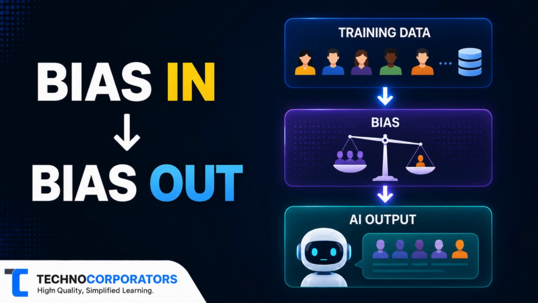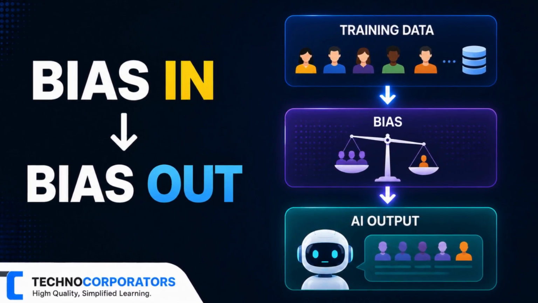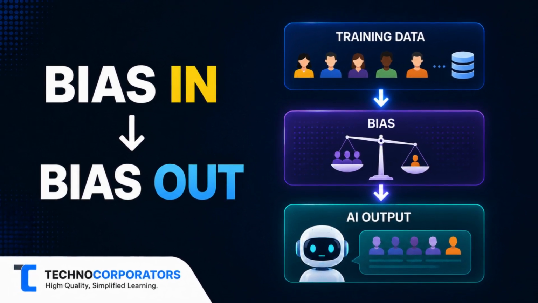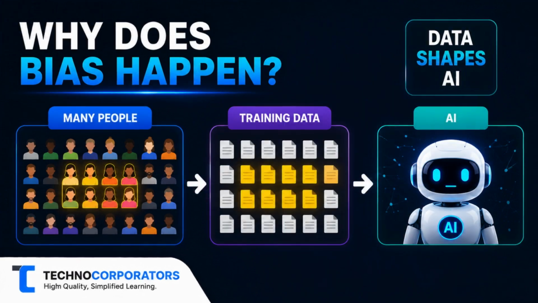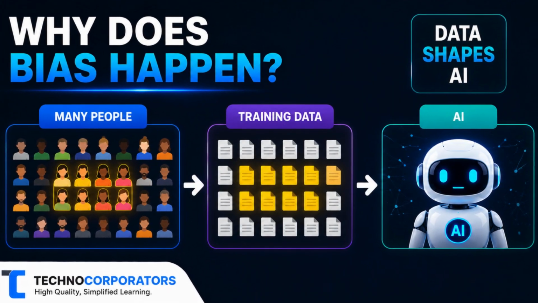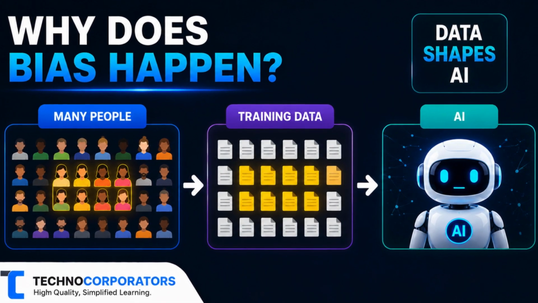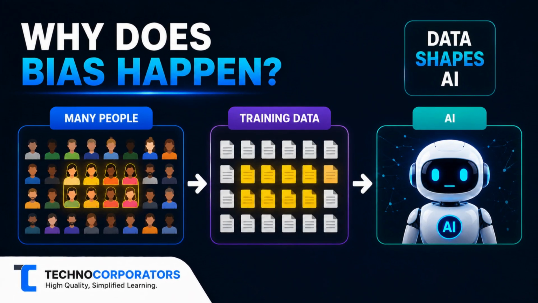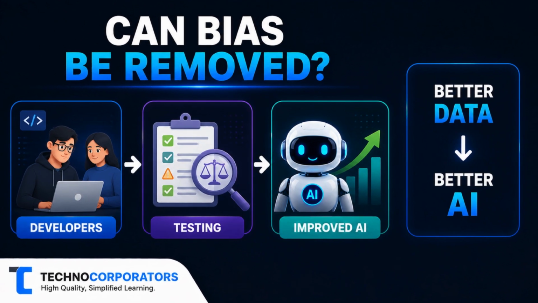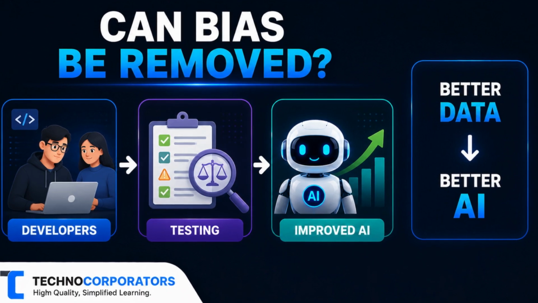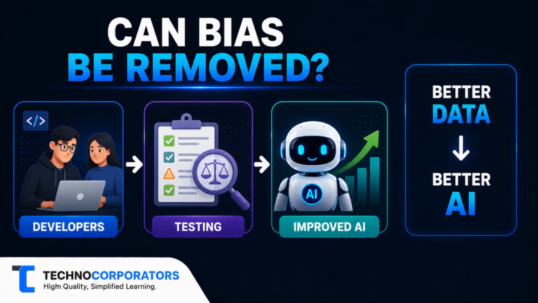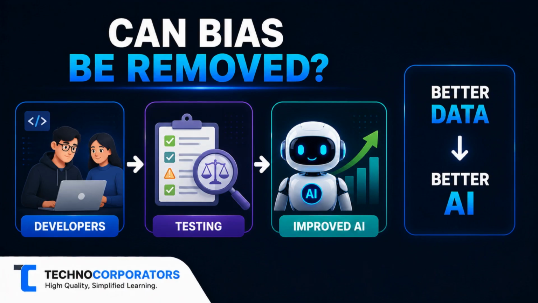AI learns from data created by humans. If that data contains unfair opinions or unequal representation, AI can sometimes learn those patterns too. AI doesn't choose to be unfair. It simply learns from the information it receives. If the training data is unbalanced, the AI's responses may also become unbalanced. Researchers and developers continuously improve AI by using better data, testing for fairness, and reducing bias. Even so, no AI system is completely free from bias.